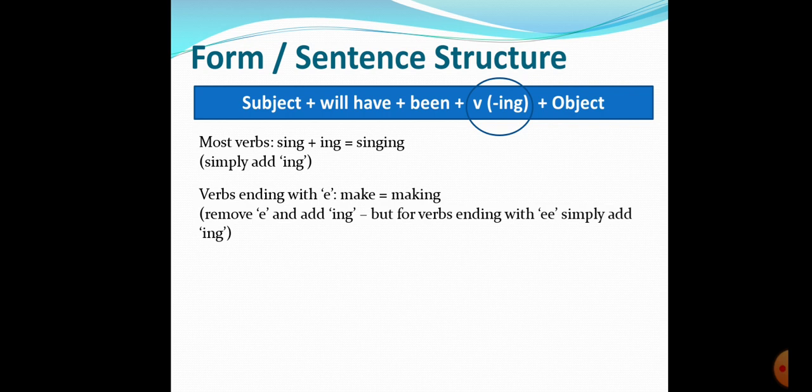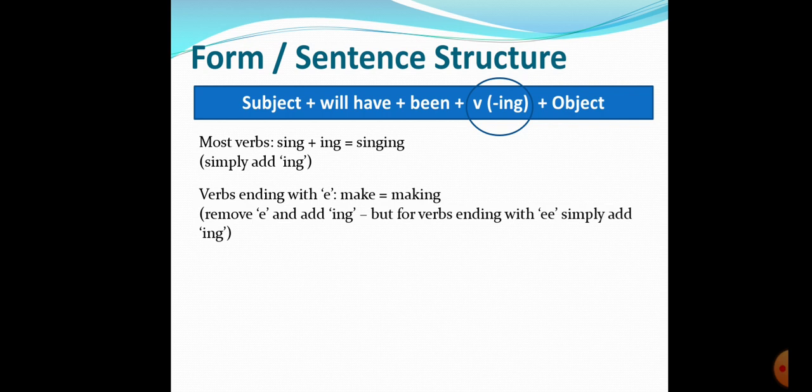So, make becomes making, but remember that if the verb is ending in double e, we do not remove e. Okay. We keep both the e's and add ing, like agree plus ing becomes agreeing, see becomes seeing. Okay. We have discussed this many times before also. I am just reminding you again, so it fits into your brain. Okay.